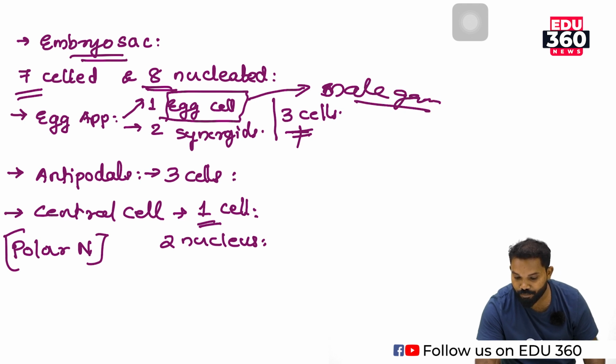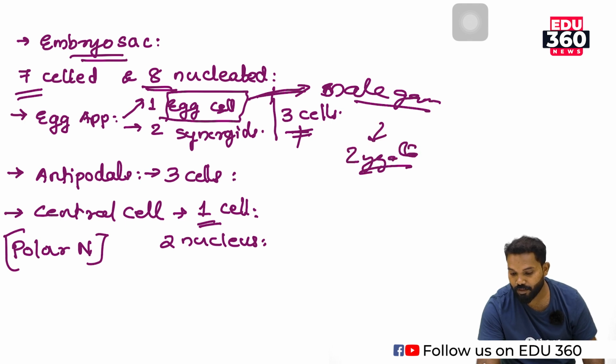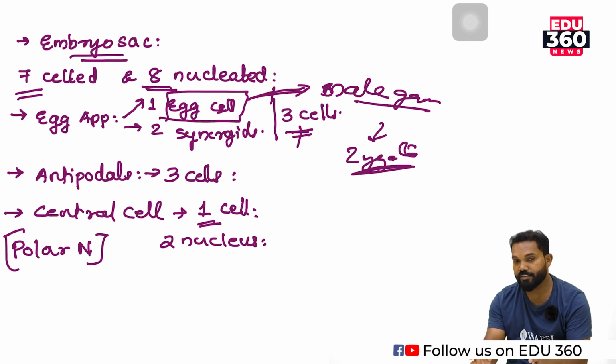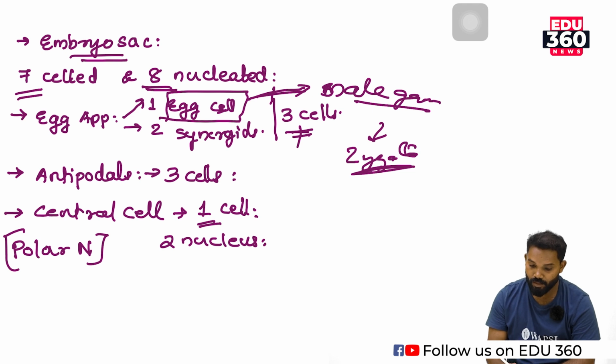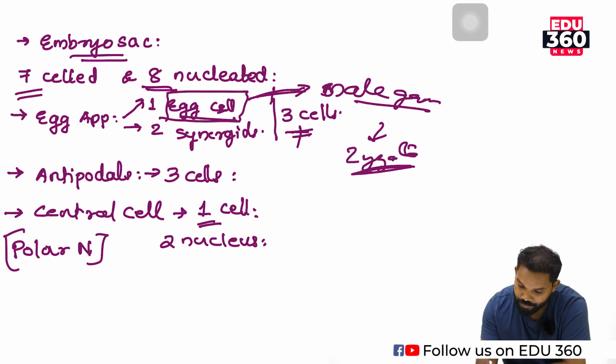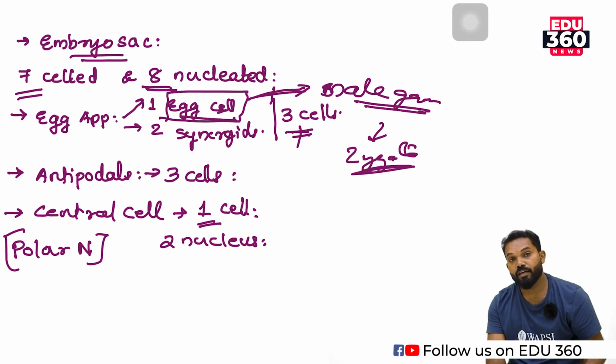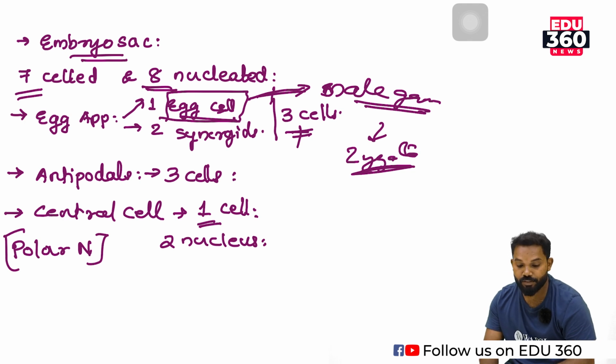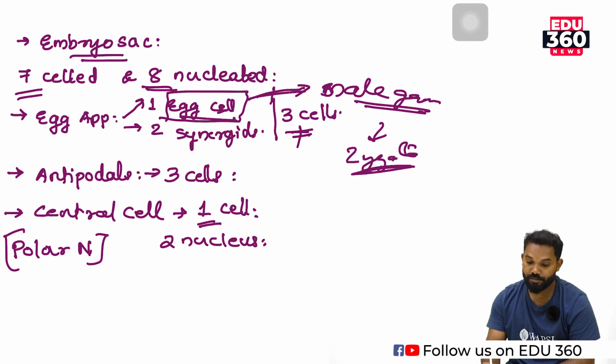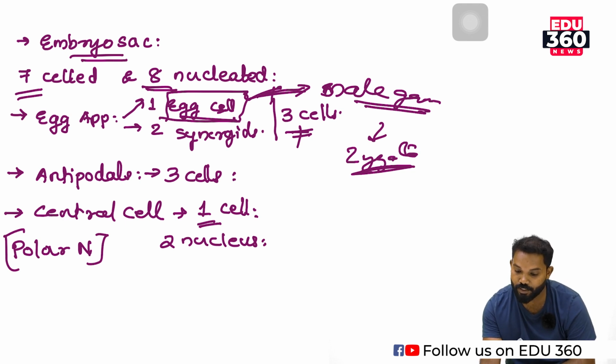The fusion of the male gamete and the egg cell results in the formation of a diploid zygote, and that zygote develops into an embryo. When pollination takes place, the pollen grain reaches the embryo sac and releases the male gamete. When this male gamete is released, the egg cell fuses with it. So the function of the egg cell is the formation of the zygote.